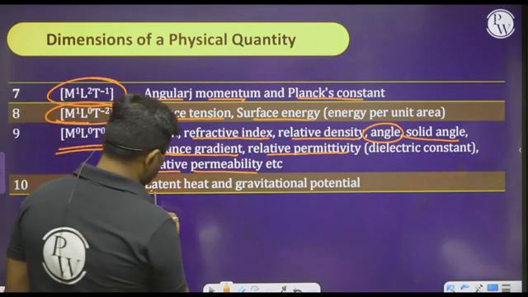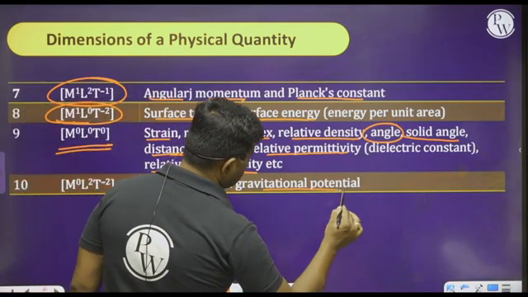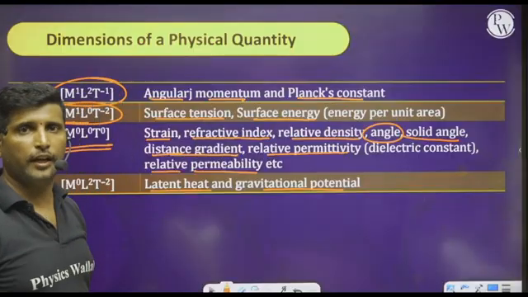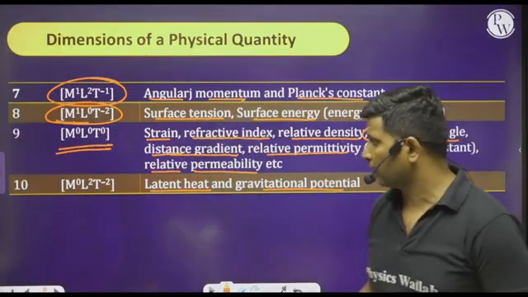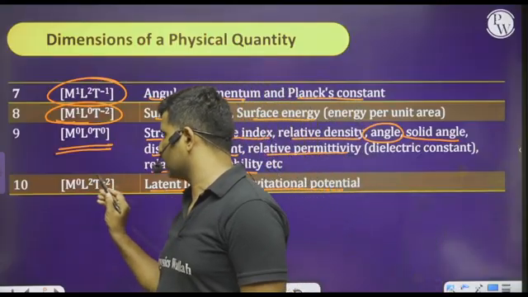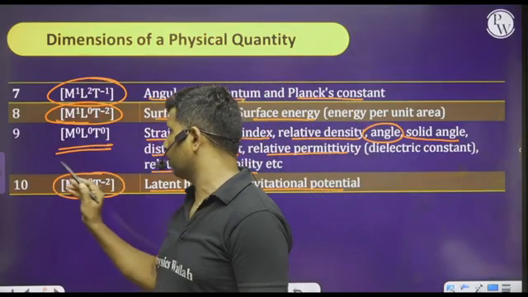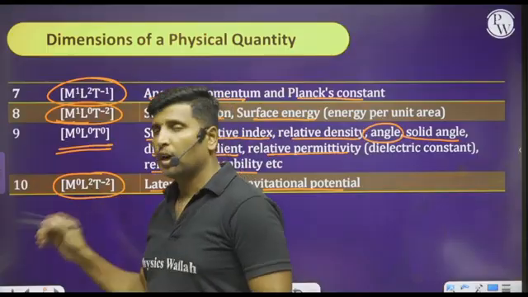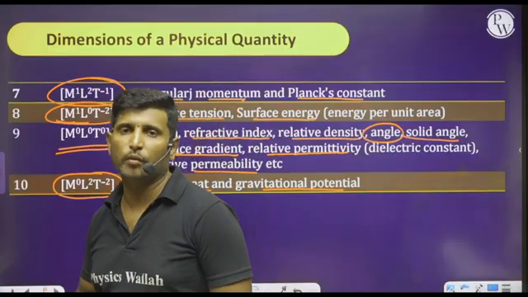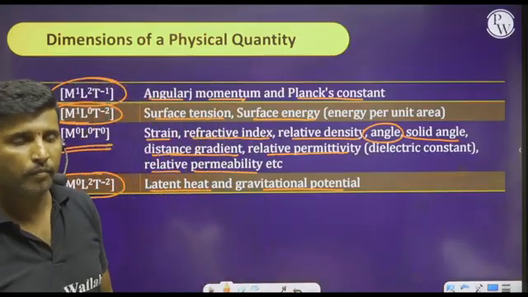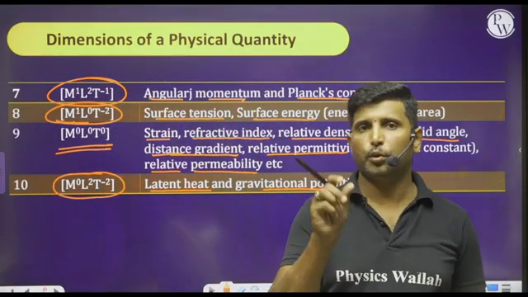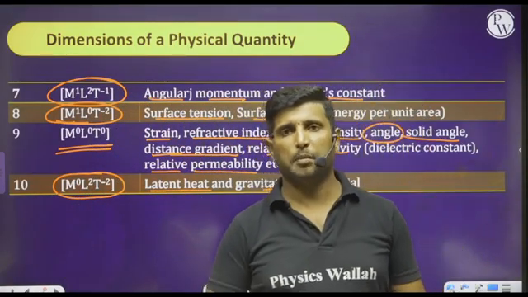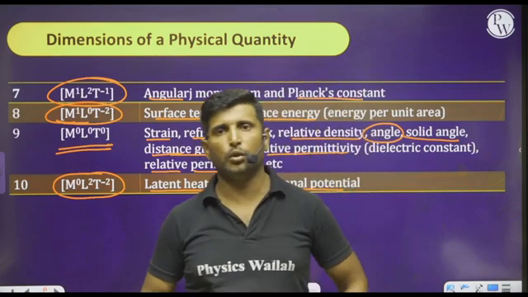Similarly, whenever we go with latent heat and the gravitational potential, we can say these two quantities will have the same dimensions, that is M power 0, L power 2 and T power minus 2. If you want, please check it. And if you have any other doubt related to this, please put a comment so that I will explain to you without fail.